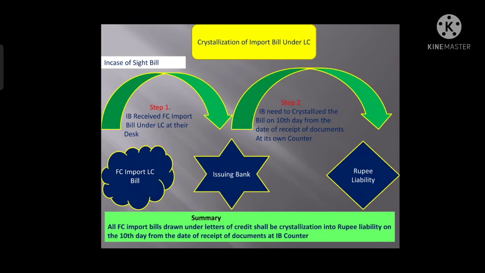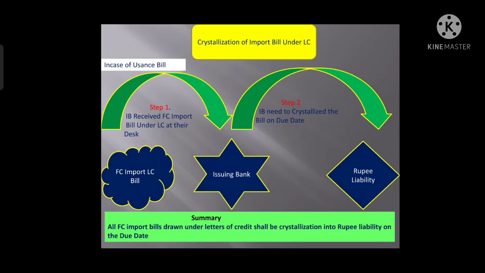Let's talk about the usance bill. What needs to be done, and what actually is it, when the import bill under LC needs to be crystallized in case of a usance bill. So just similar here, the date is changed. Whenever the issuing bank receives a foreign currency import bill under LC at their counter, then it needs to crystallize that bill.